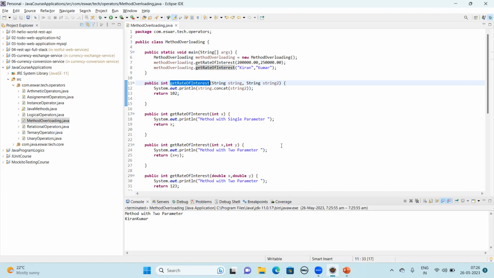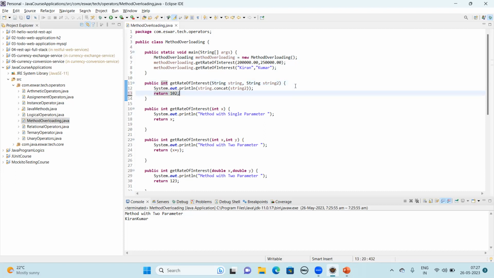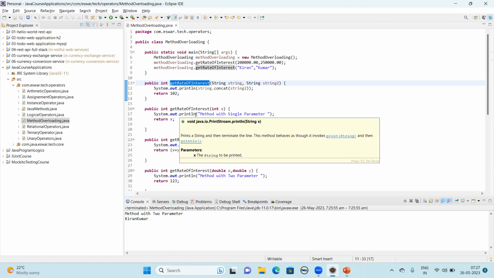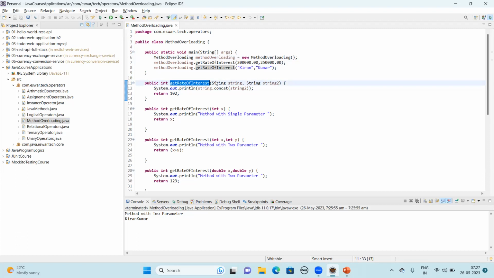Different on the number of parameters and their types, right? We have made the real world definition. A person can be a father, a child to their parents, an employee, and a grandparent to their grandsons or granddaughters. The name is the same, this person is the same, but his behavior is different. He's behaving in different ways. How is he behaving in different ways? It depends on the number of parameters, and not only the number of parameters, but their data types.